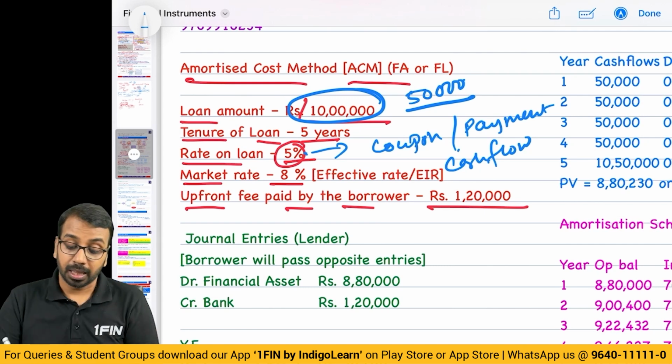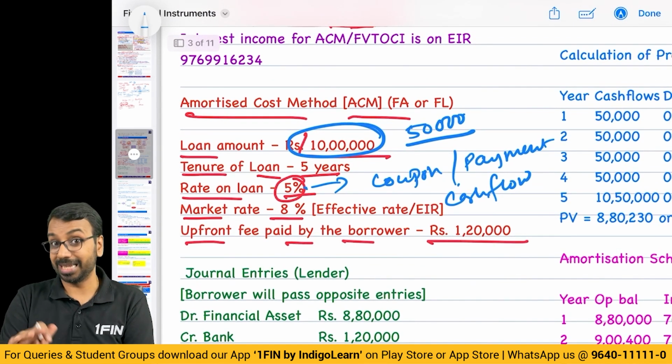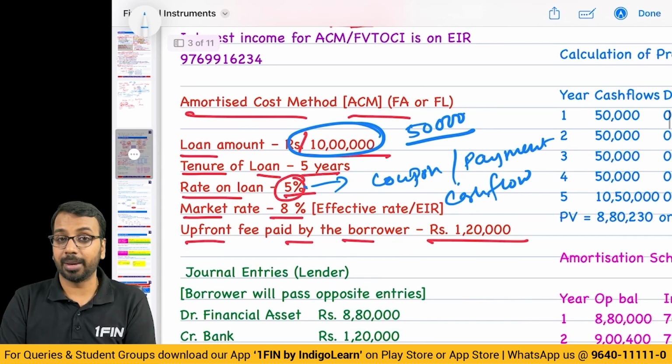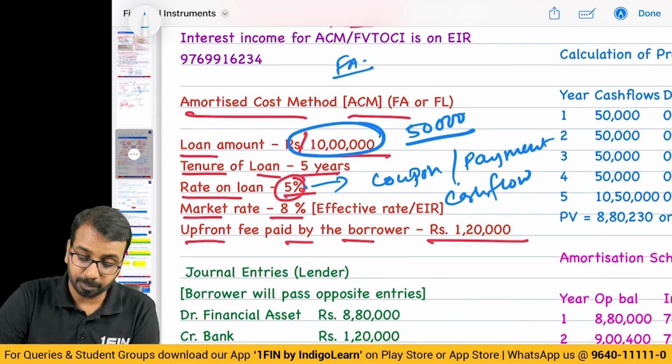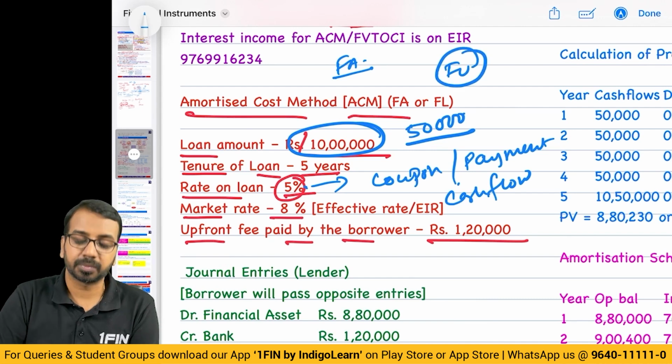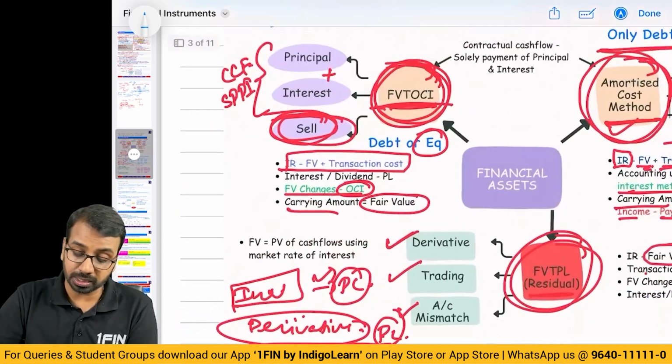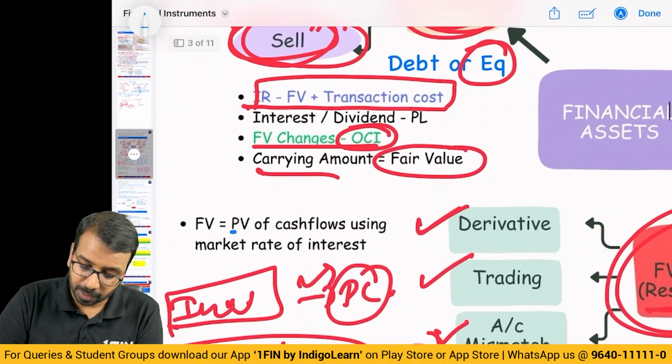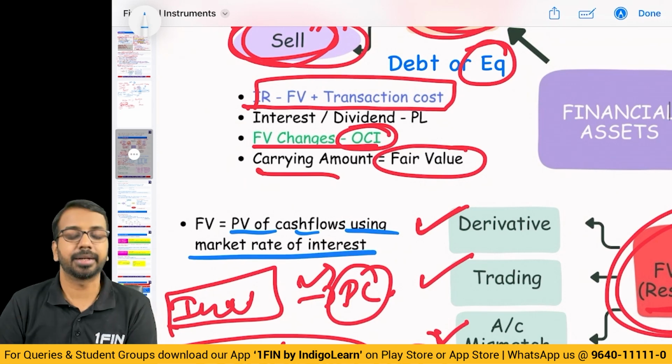Now, when we are talking about accounting for a financial asset or a financial liability, here we are talking about a financial asset. The lender will recognize it at fair value. What is the fair value? Fair value is the present value of cash flows using the market rate of interest.